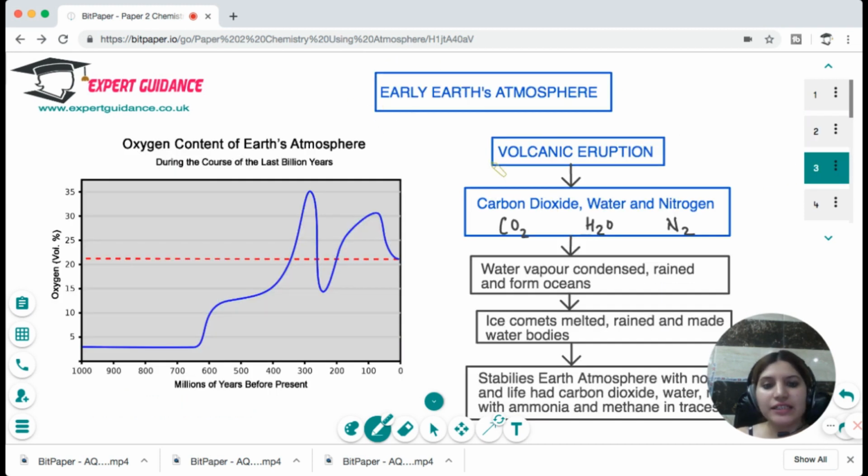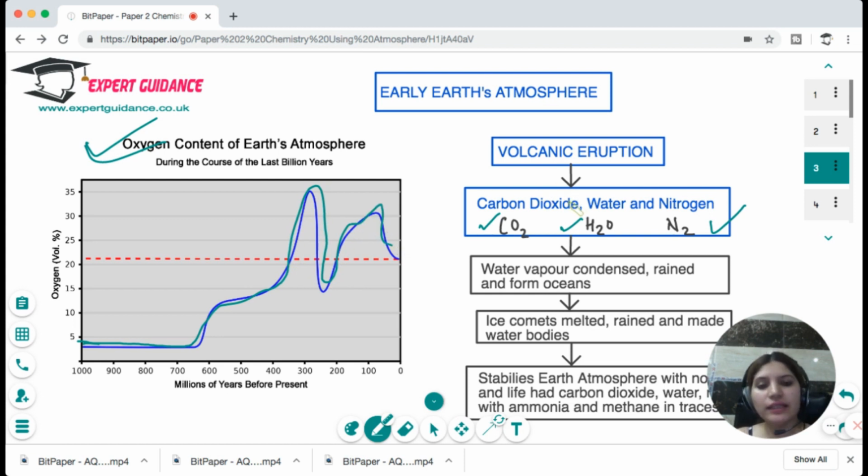In the Earth's early atmosphere, carbon dioxide, water, and nitrogen dominated. If you see this graph, you can see that millions of years before present, the oxygen concentration was too low, and it started to increase gradually. Around 400 million years ago, there was a sudden increase in the concentration, and now it has stabilized at 21%.